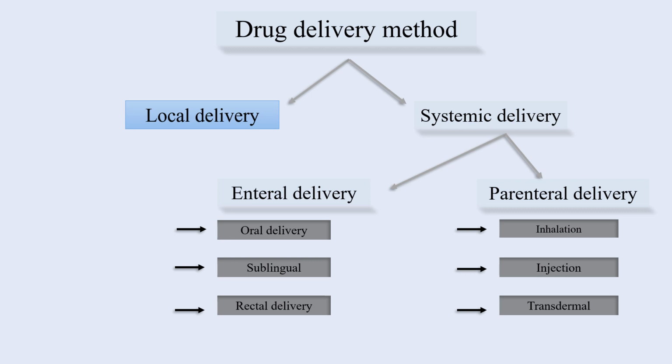Local delivery. The local route is the simplest mode of administration of a drug at the site where the desired action is required. Systemic delivery. When the systemic absorption of a drug is desired, medications are usually administered by two main routes, the enteral route and the parenteral route. Let us discuss systemic route of administration in detail.